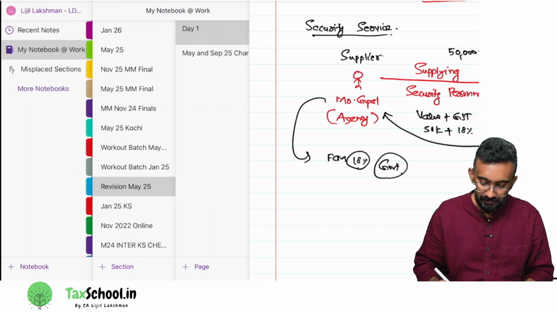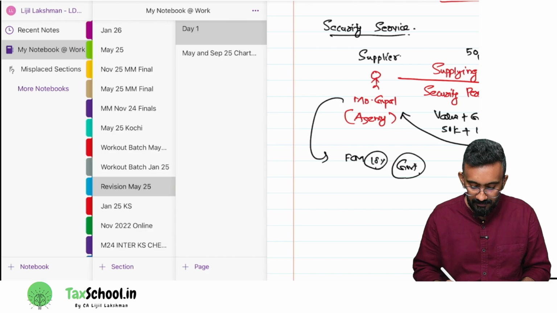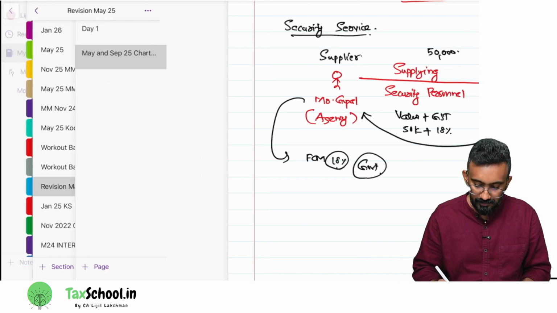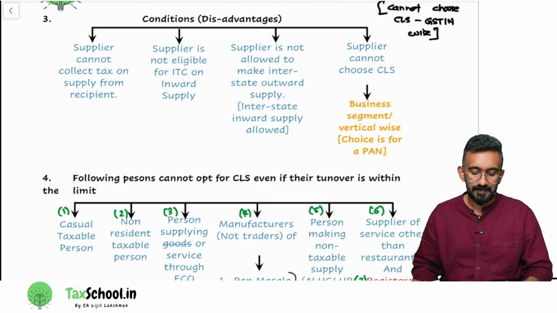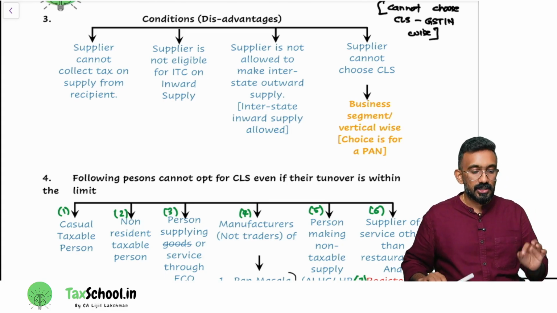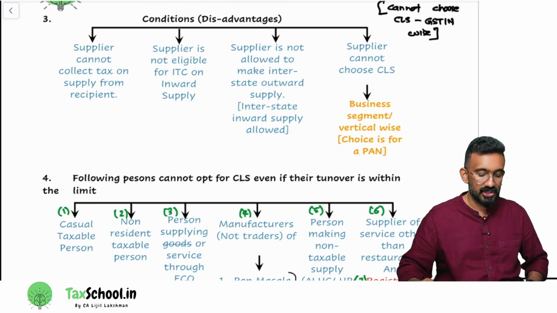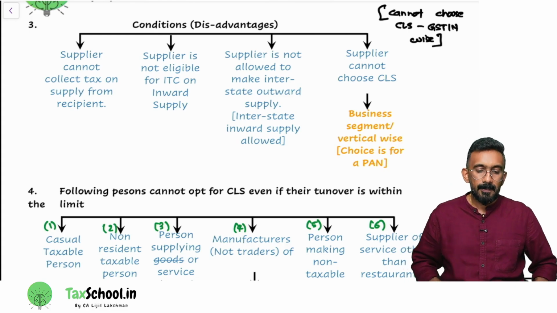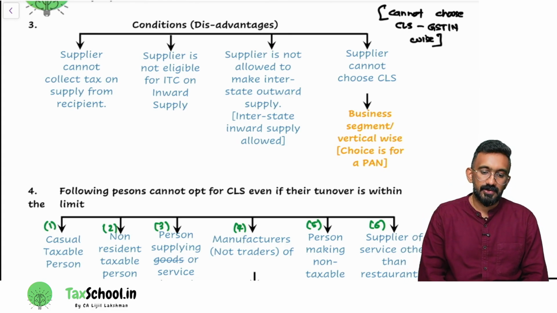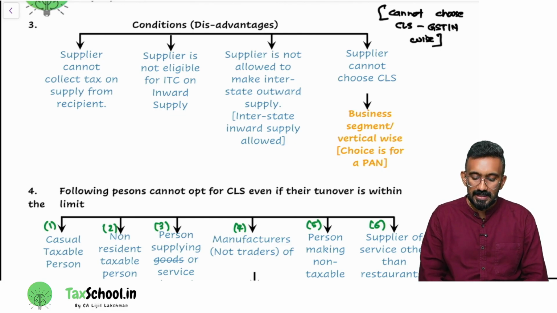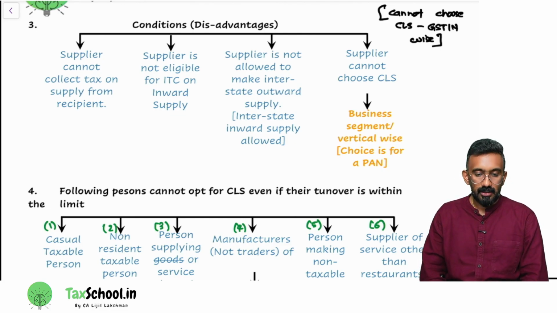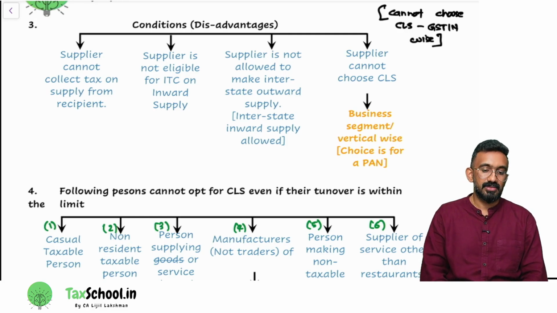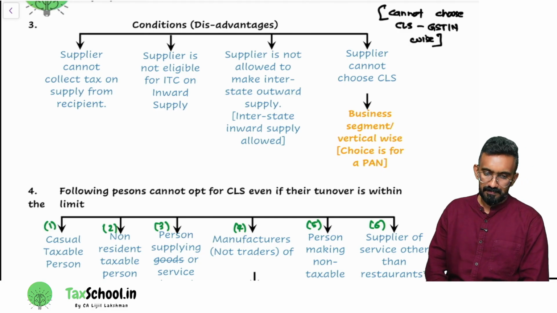Okay. Let's move to the next point. I told you there are 5 points for us to learn. So we have done 2 points. Now the third point is very simple for us to look at. Conditions. There are 4 conditions that you need to satisfy if you are under composition levy scheme. It's a simple way of understanding this. Number 1, supplier cannot collect tax on supply from recipient. Number 2, supplier is not eligible for ITC on inward supply. Number 3, supplier is not allowed to make interstate outward supply. Number 4, supplier cannot choose composition levy scheme business segment or vertical wise. Let's look at each of them.